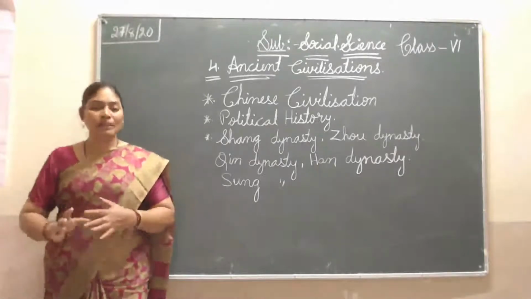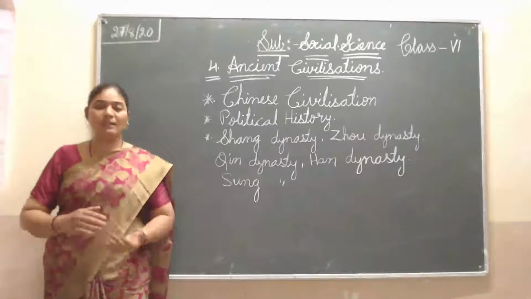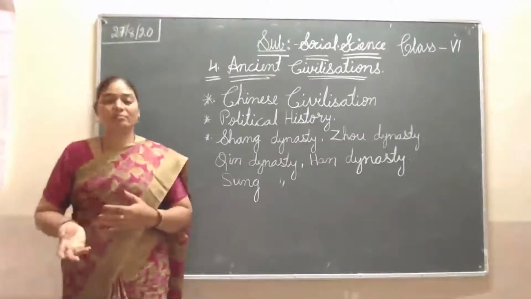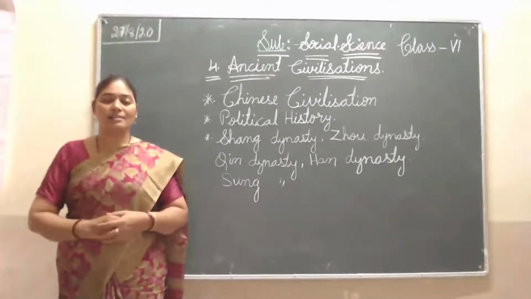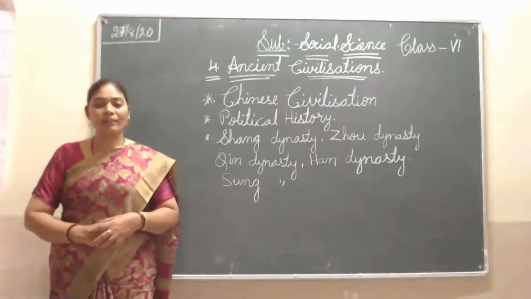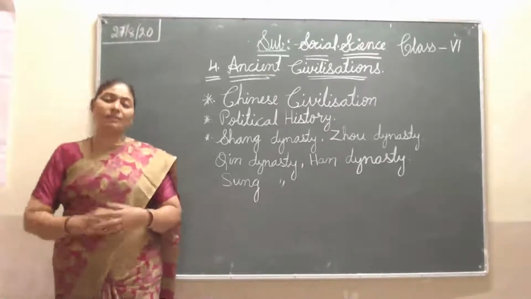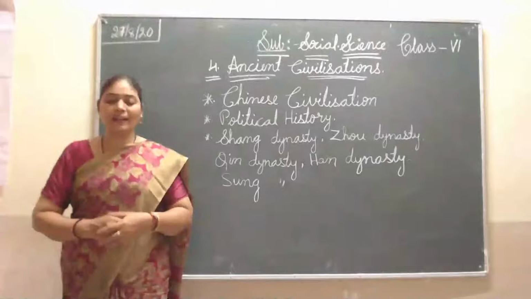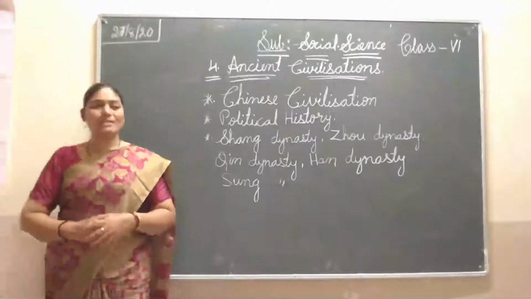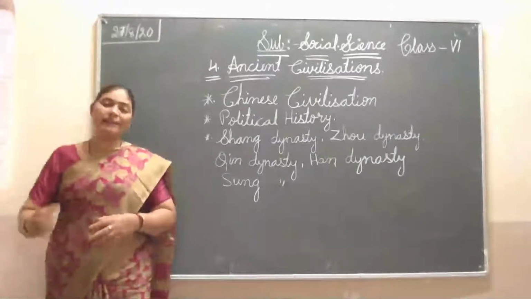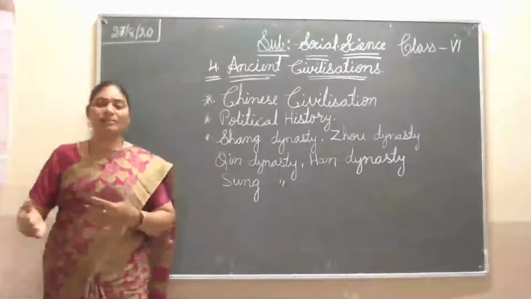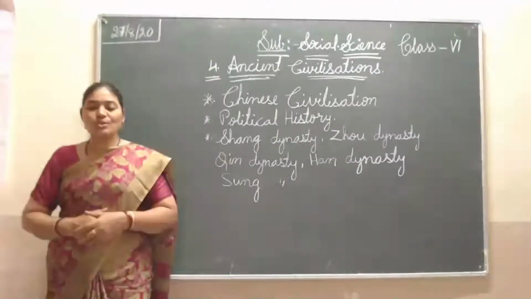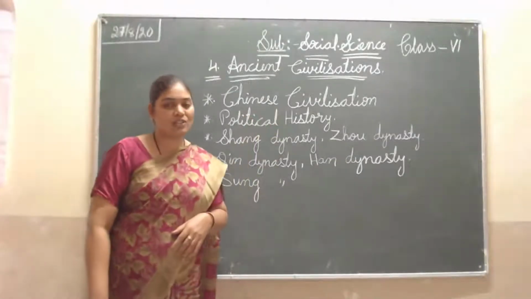They did not trade other materials or things. These two things they grew more, and they started trading them with other countries. So this is the introduction of the Chinese civilization.